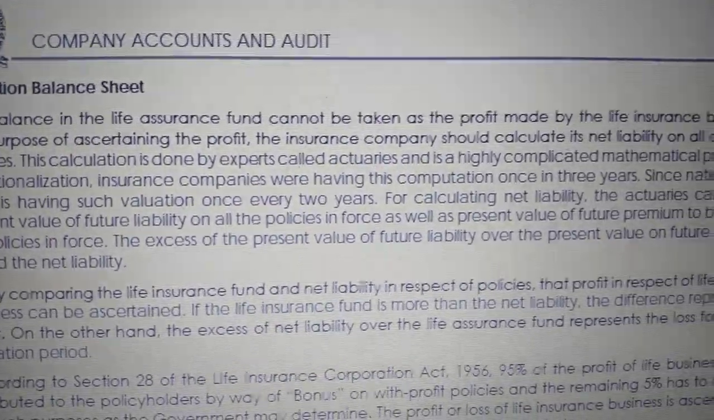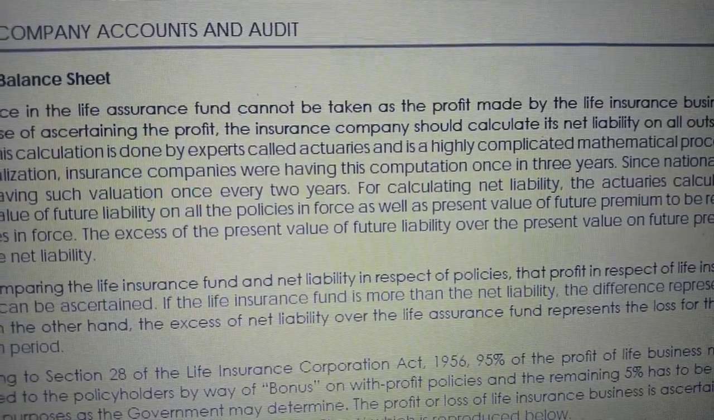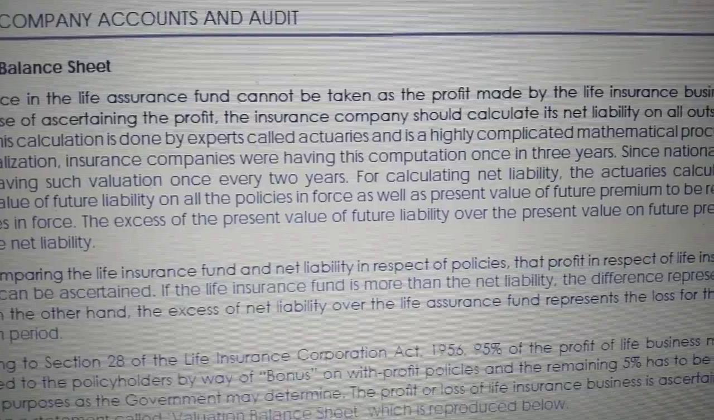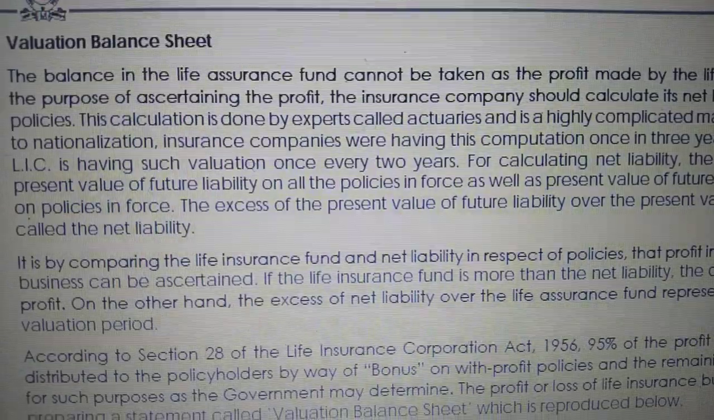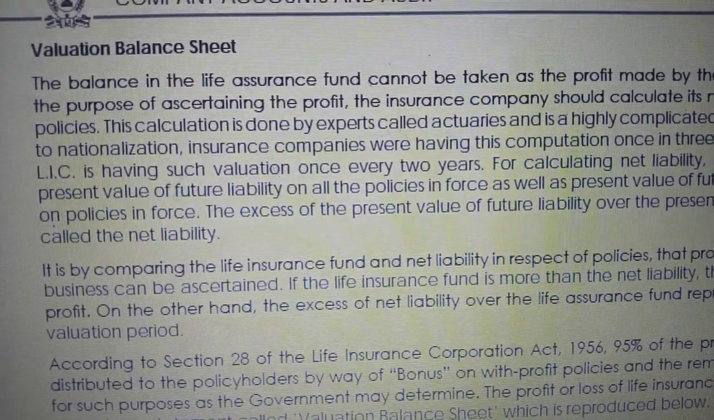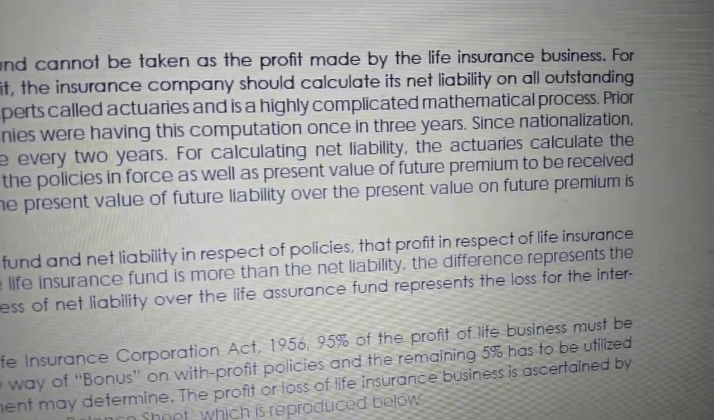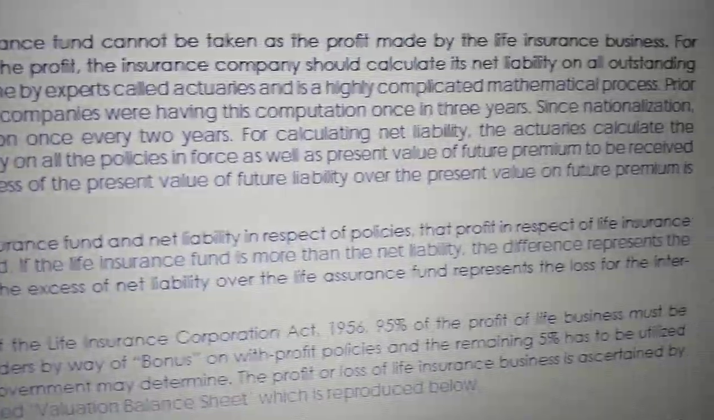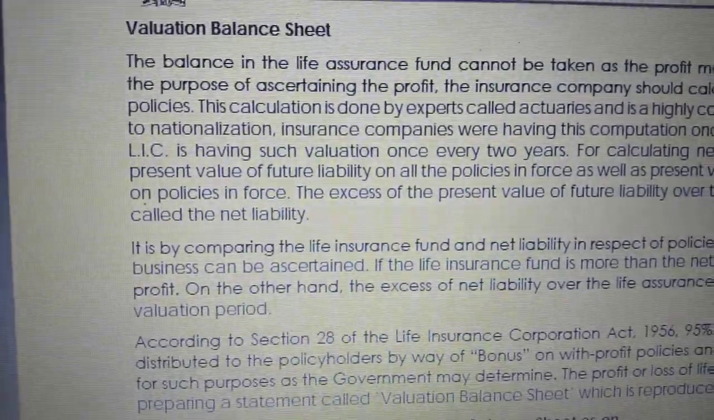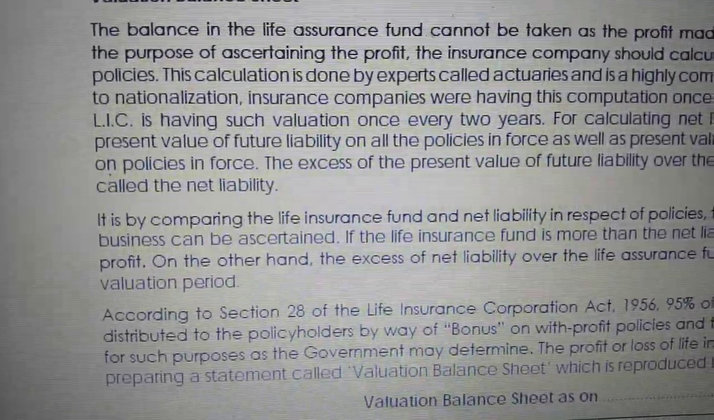Okay. Prior to nationalization, insurance companies were having this computation once in 3 years. So every 3 years they had to calculate this net liability for identifying the profit. Since nationalization, LIC is having such valuation once in every 2 years. That's what I said above. For calculating net liability, the actuaries calculate the present value of future liability of all the policies in force, as well as the present value of future premium to be received on all policies in force. The excess of present value of future liability over the present value of future premium is called net liability.